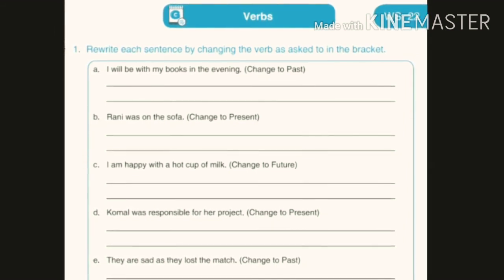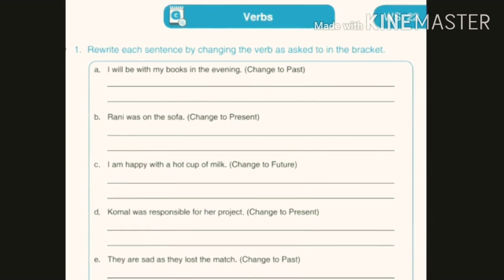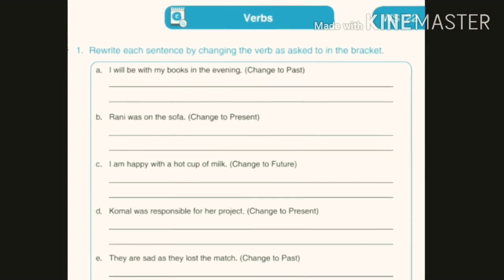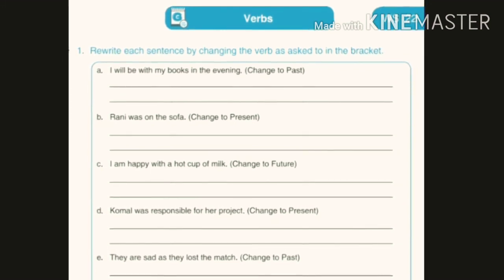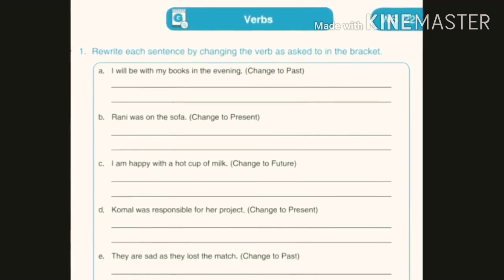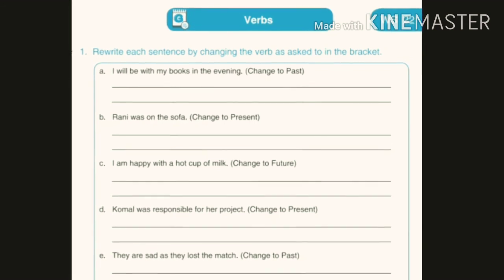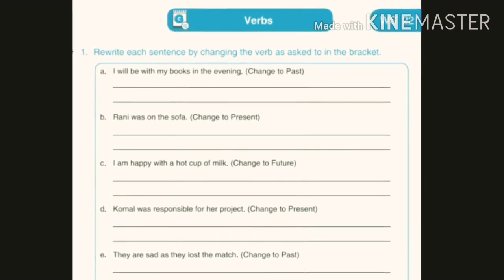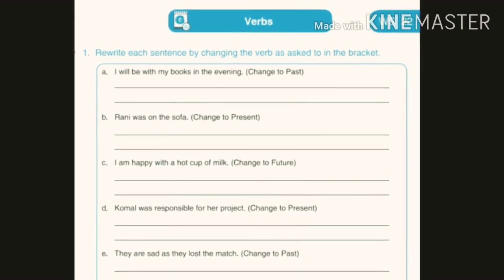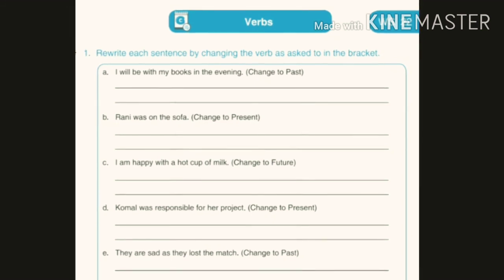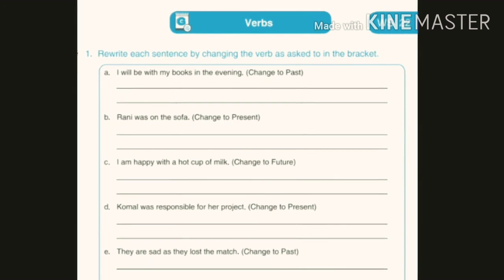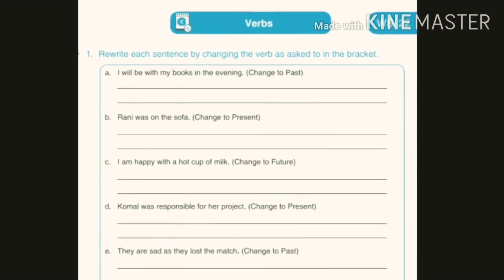In the book you can easily see an exercise that says rewrite each sentence by changing the verb as asked in the bracket. So here you can see the first question is given to you, I will be with my books in the evening. Here sentence is given to you. Now you have to change this sentence into past. In the bracket it is given to you that it is in future tense, because what is the verb here? Will be. So you have to change this into past. Similarly, all the other 5 questions you have to do it similarly as it is given in the bracket, to which form you have to change.